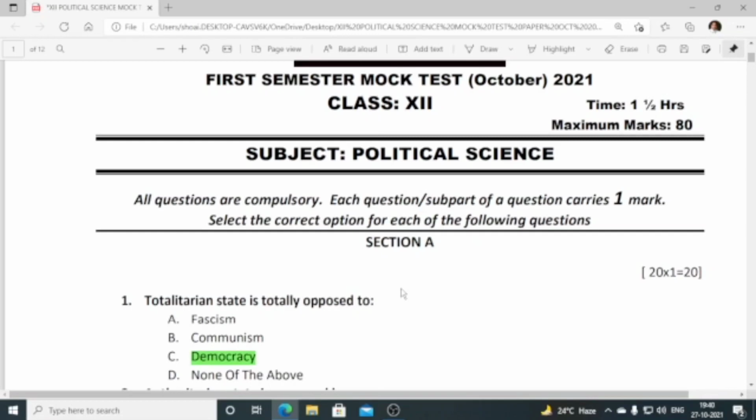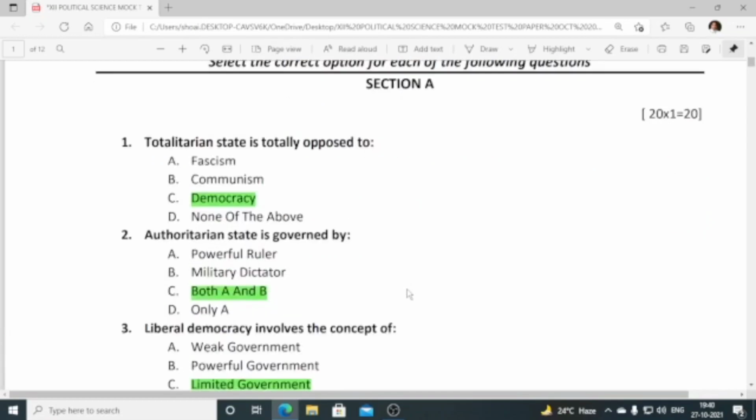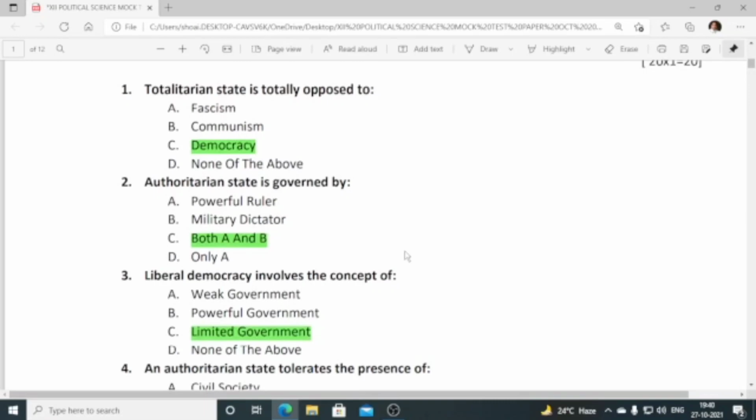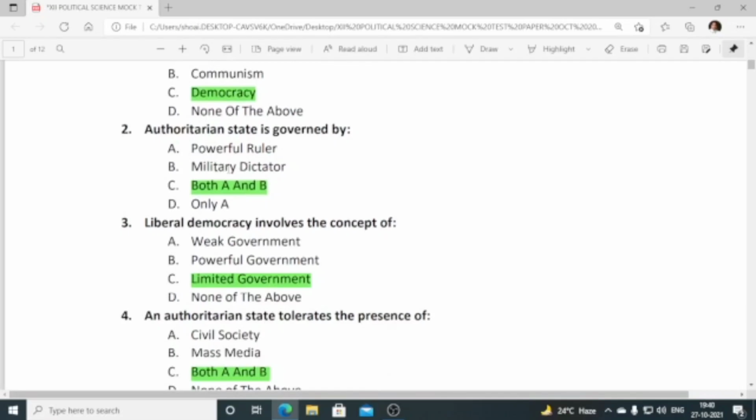This is the question paper given to the students to check their performance before they get ready for their semester 1 examination, which is going to be held very soon. So let us go through it. Question number 1. Mostly the questions are from the book only. Number 1, totalitarian state is totally opposed to option D, democracy. Authoritarian state is governed by a powerful ruler, military dictator. Both A and B are correct.